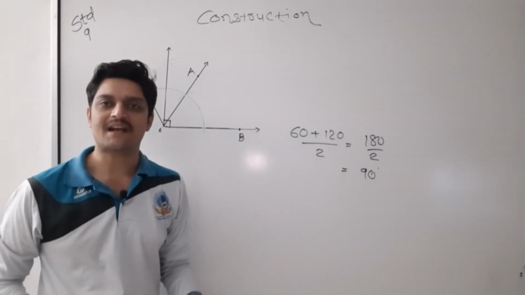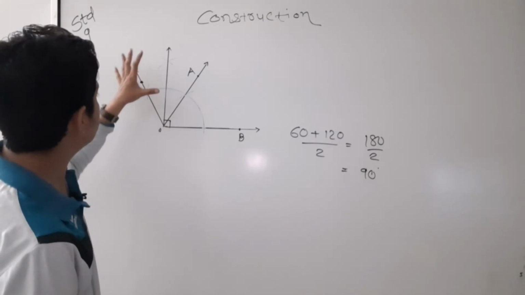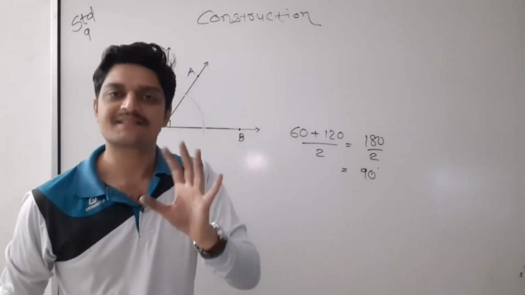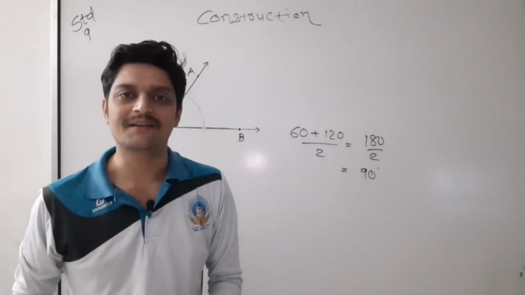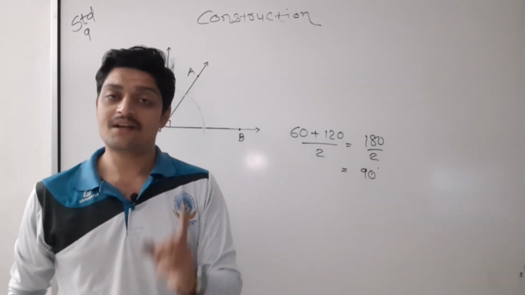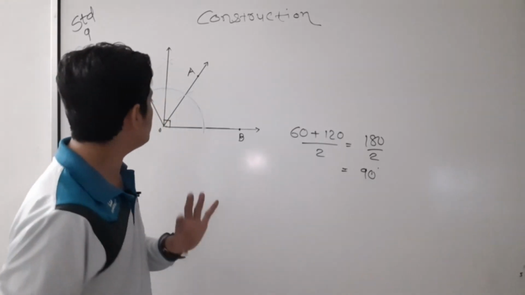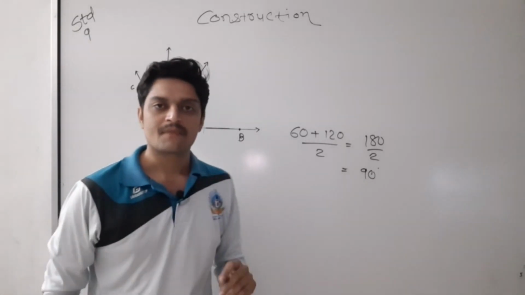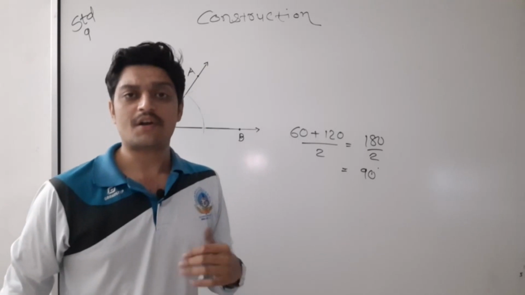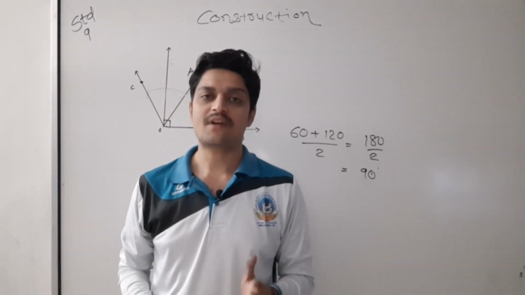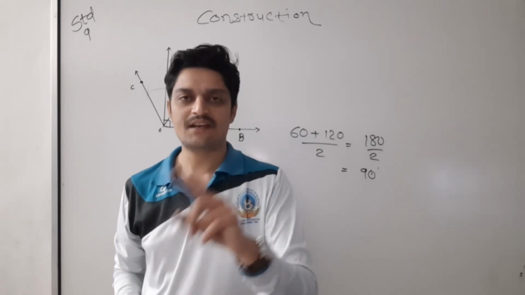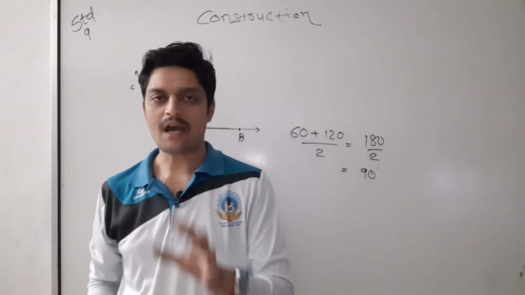Okay, this is a 90 degree angle, and from seeing the first side you can also say, yes sir, this is a 90 degree angle. Then what we have done, let me repeat. 60, 120, its bisector 90. Again, if you have not understood properly how to draw a 90 degree angle, then rewind this video and see again how I have done.